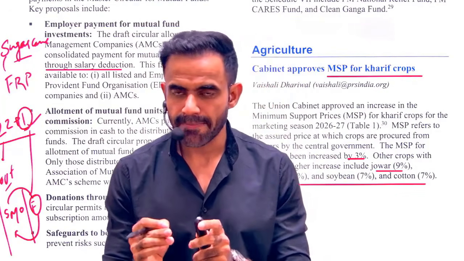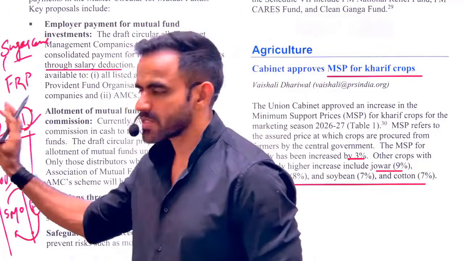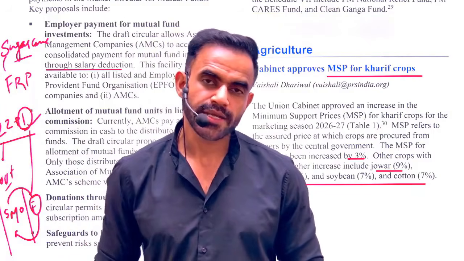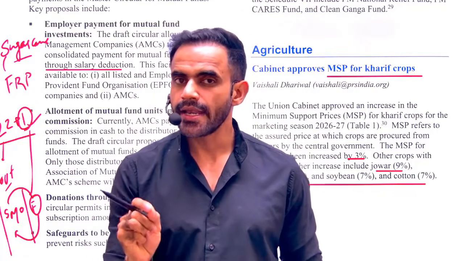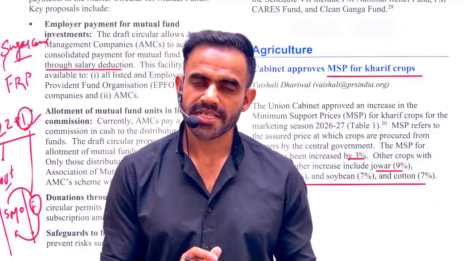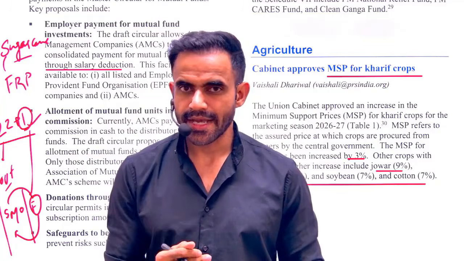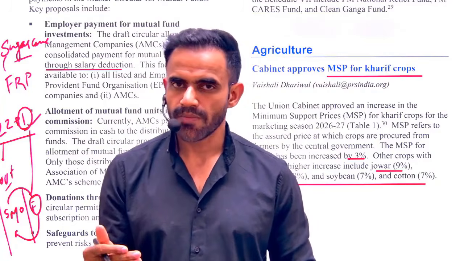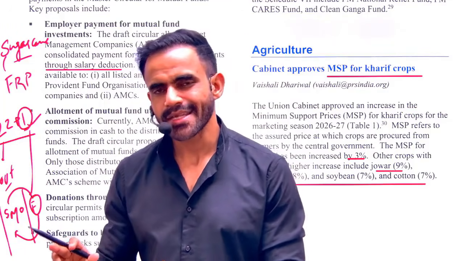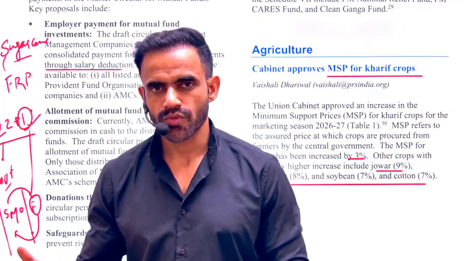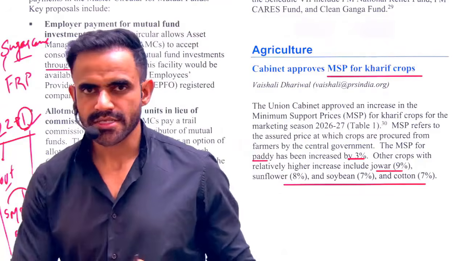There is one more difference. FRP is legally backed. In a very simple sense, there is a legal provision for FRP. For other crops, there is no legal provision. That's why you might have noticed that whenever there is a farm protest, farmers usually say legalize MSP. But there are major issues related to the legalization of MSP. One such issue is that once it is legalized, that simply means the government will be bound to pay it. So that will create more legal as well as financial obligation. Apart from that, there is one more issue related to WTO, but we will discuss that in some other lecture right now. Otherwise, it will be too lengthy to cover this entire magazine.